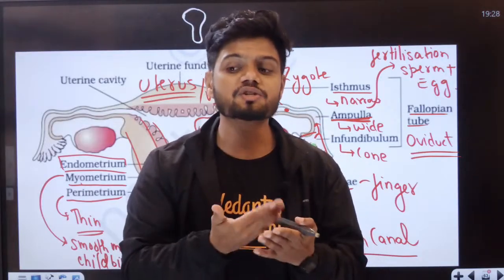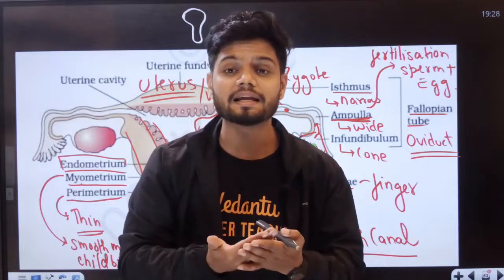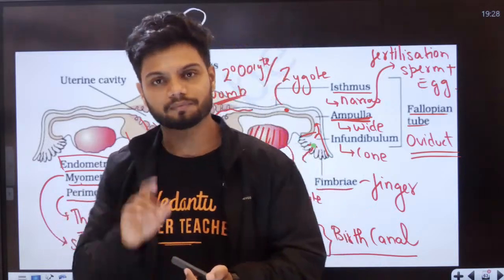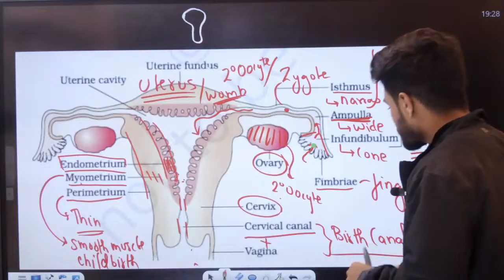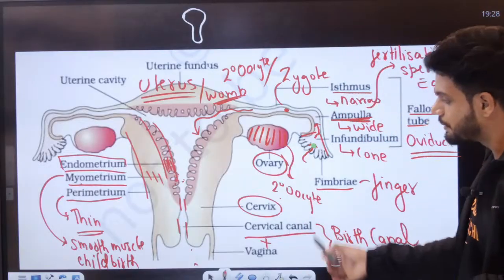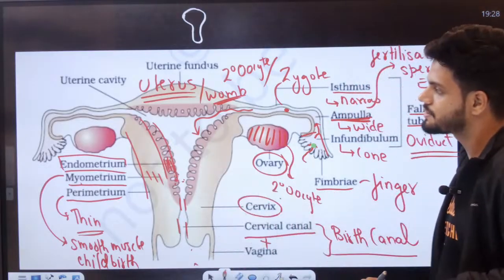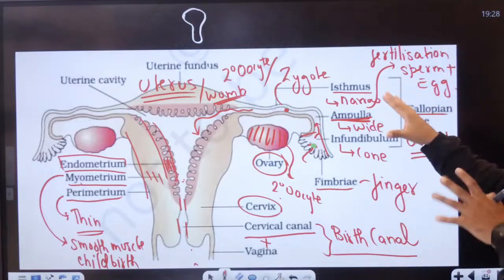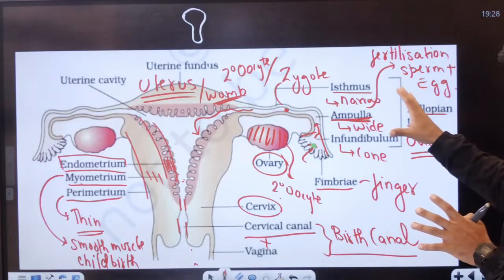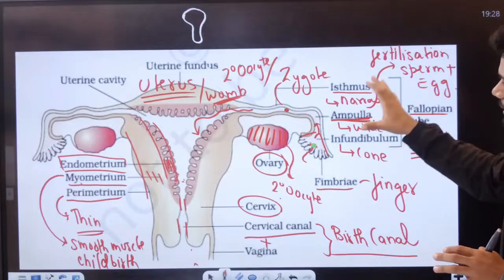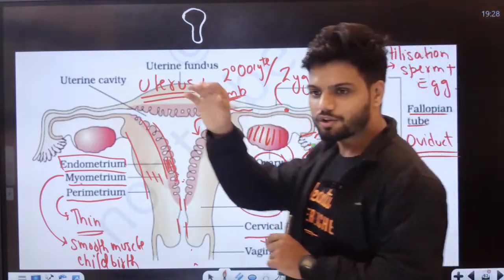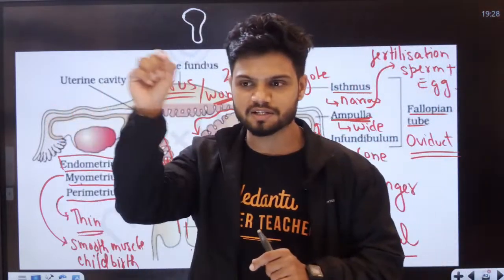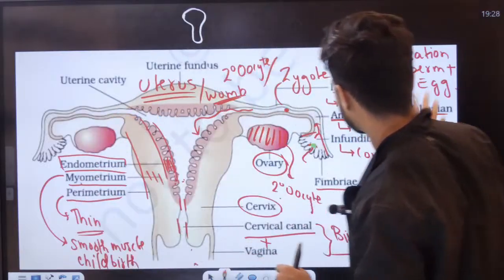So what is the external genitalia, students? I'll teach you today. Listen to me. This is called the birth canal. These two together are called the birth canal, from where childbirth happens. Students, doesn't it look colorful? It looks like notes, like a teacher correcting everywhere on your answer sheet. This is how I'm correcting everywhere for all of you.